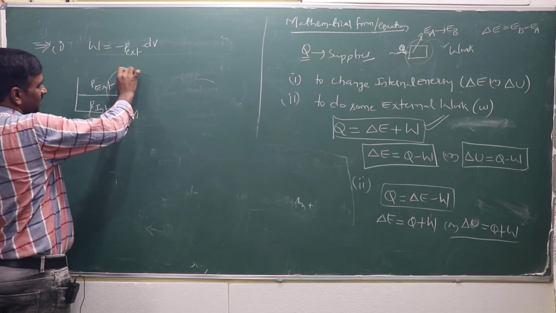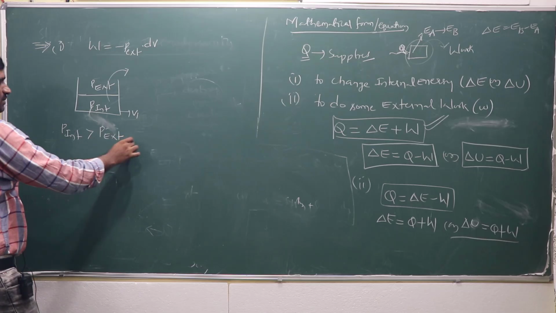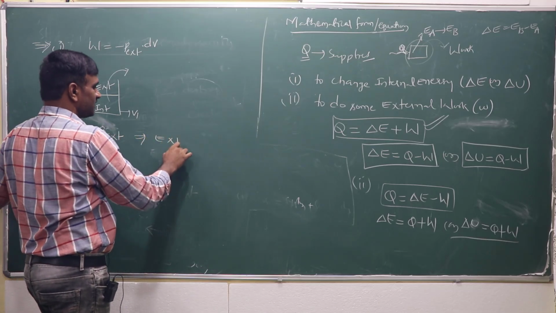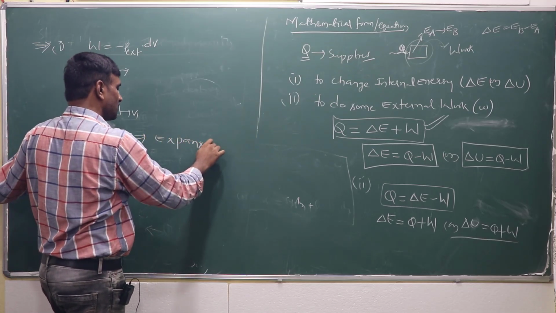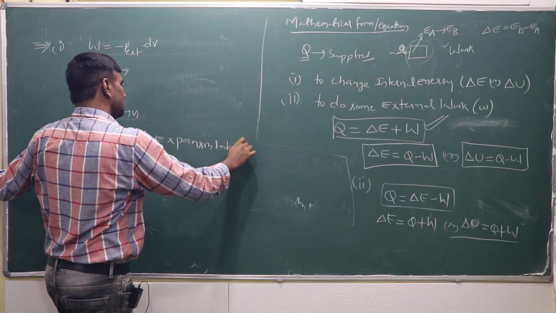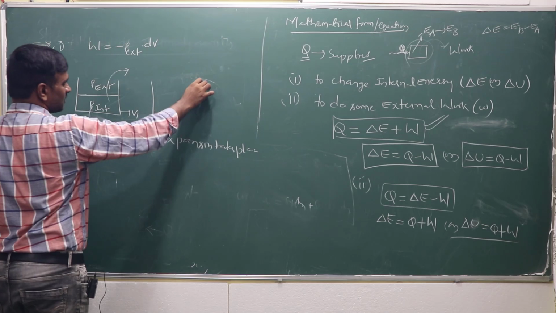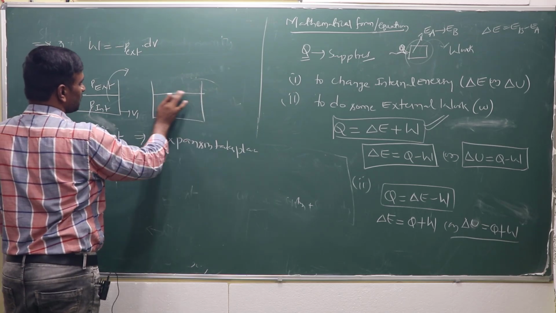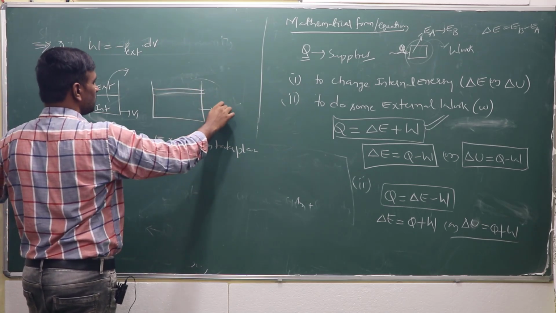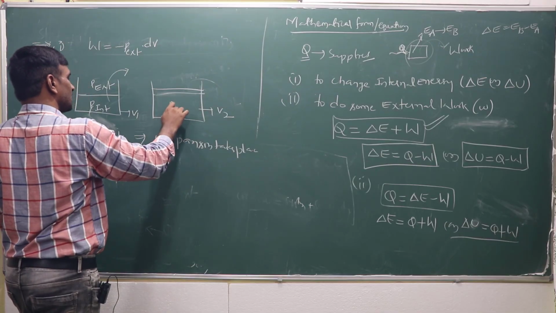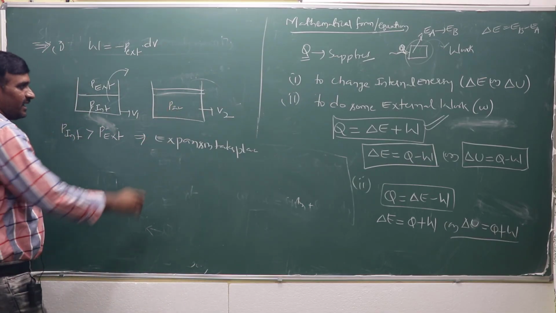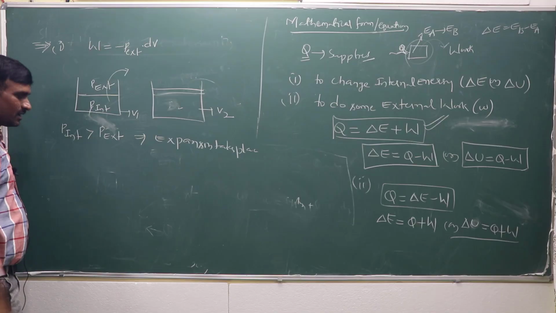So what will happen? Expansion takes place, and the volume becomes V2.